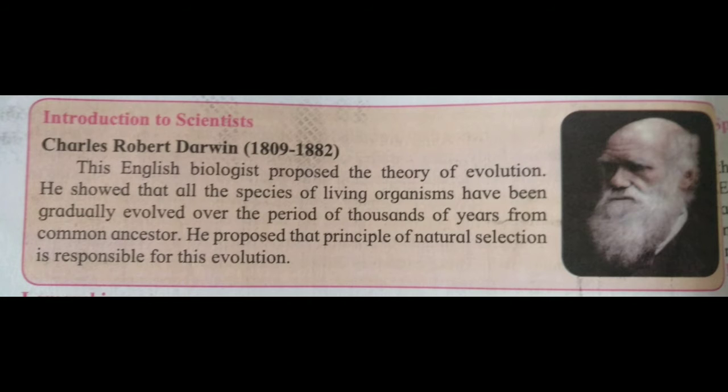Charles Robert Darwin, 1809 to 1882. He was an English biologist. He proposed the theory of evolution. He showed that all the species of living organisms have gradually evolved over the period of thousands of years from common ancestors. He proposed that the principle of natural selection is responsible for this evolution.